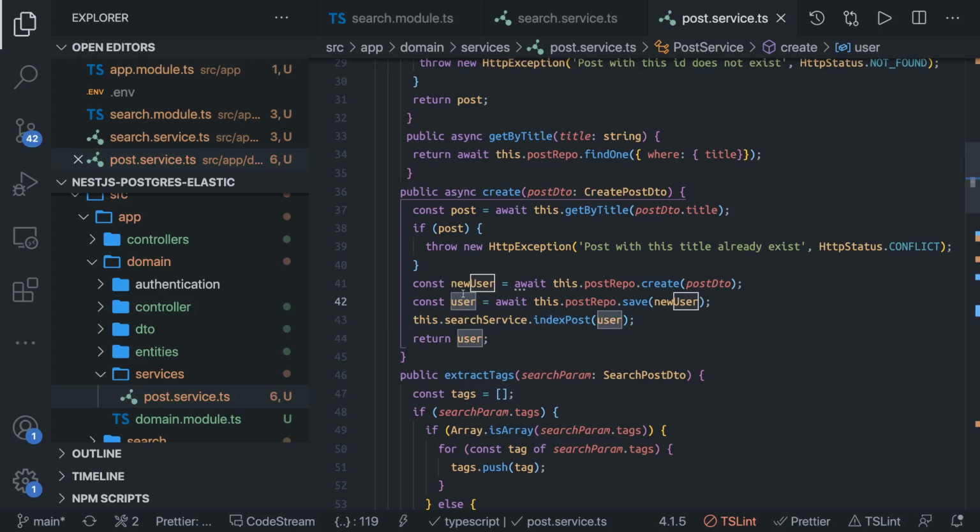It's actually not new user, it's a post. Just rename it. Just a naming, because we are copying the code from the old project. That is the only thing, and we are passing the post and we are returning it also. Now the name conflict is there, so we'll just convert it into post data. Yeah, so here now we are calling it. So whenever you are creating the record, you will also index it inside our Elasticsearch service, and this is async, so we'll just put await.